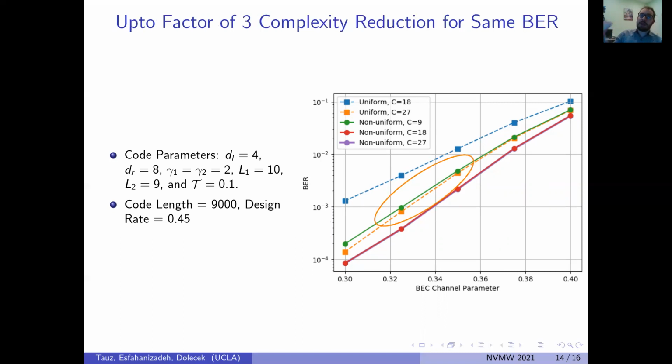Secondly, we can compare the orange and the green curves, where the orange is for the uniform decoder and green is for the non-uniform decoder. These two decoders have very similar bit error rate performance, but the non-uniform decoder achieves it with a factor of 3 reduction in window size complexity. Thus, the finite length simulation results also confirm the asymptotic results, that non-uniform decoders better utilize the code structure for improved error correcting capability.